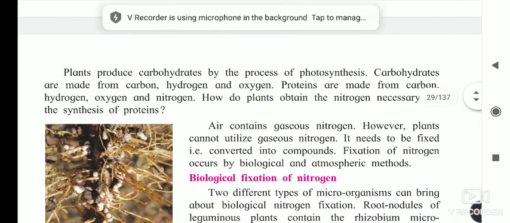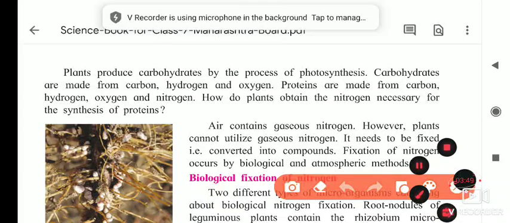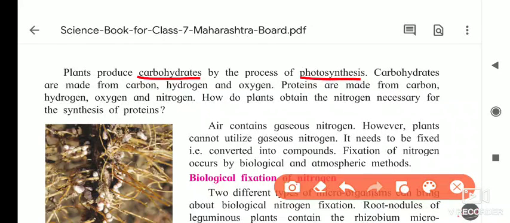After that we will see the next part of the lesson: plants produce carbohydrates by the process of photosynthesis. Carbohydrates means what? Which things are we eating? Tell me now. Jawar bhakri, wheat chapati, rice. Inside these substances, jawar, bajri, wheat, and rice, carbohydrates are present, and these carbohydrates are produced by the process of photosynthesis.